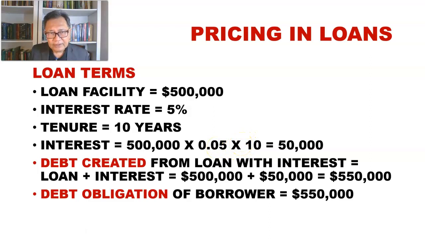And with this loan facility at 5% per annum for 10 years, a debt is created from the loan. That would be the debt obligation of the borrower, which is equivalent to the principal loan of $500,000 plus the interest charges of $50,000. So the debt created from the loan with interest is $550,000. So the loan contract will specify the debt obligation of the borrowing party.